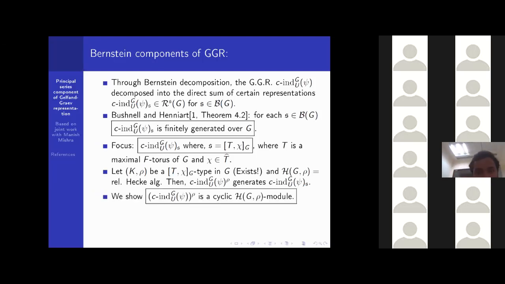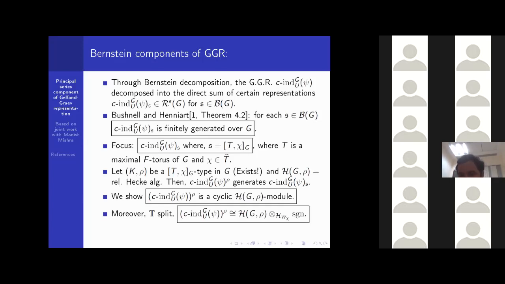Then the rho isotypic component of this Gelfand-Graev representation generates this Bernstein block C in G U psi. So we show that this rho isotypic component of the Gelfand-Graev representation is actually a cyclic H0 module. Moreover, we'll show that when T is split, then this rho isotypic component is exactly isomorphic to the Hecke algebra tensored with some sign representation of some subalgebra H W chi of this Hecke algebra H0.